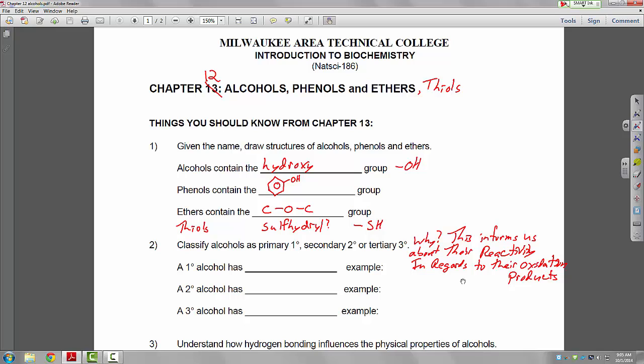So a primary alcohol has only one carbon-carbon bond, and it will have two hydrogens. A good example here would be ethanol.